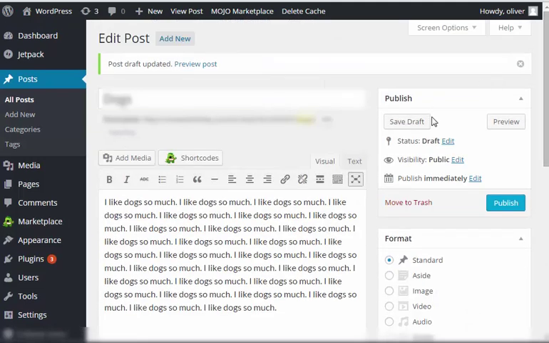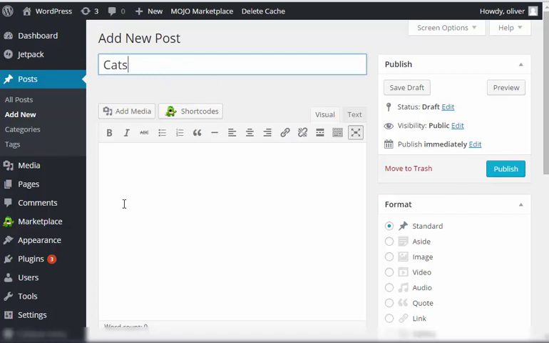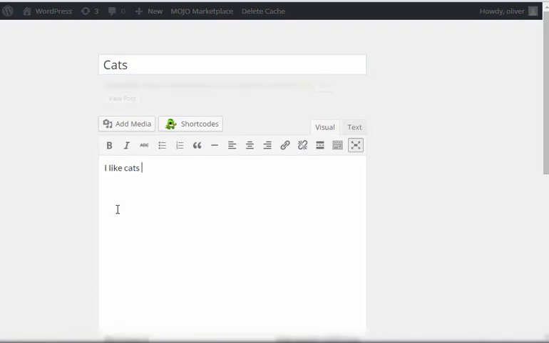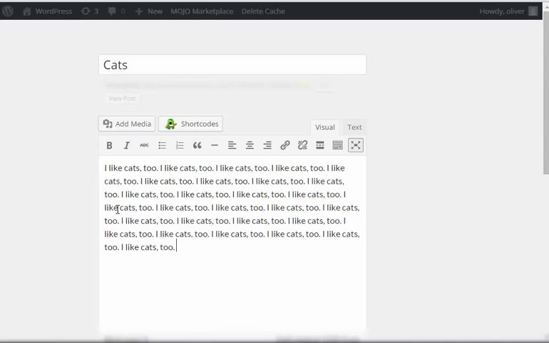Now let's make another one. Okay, now I'm writing a post about cats. All right, for the sake of example, we're going to pretend that this one is long as well.